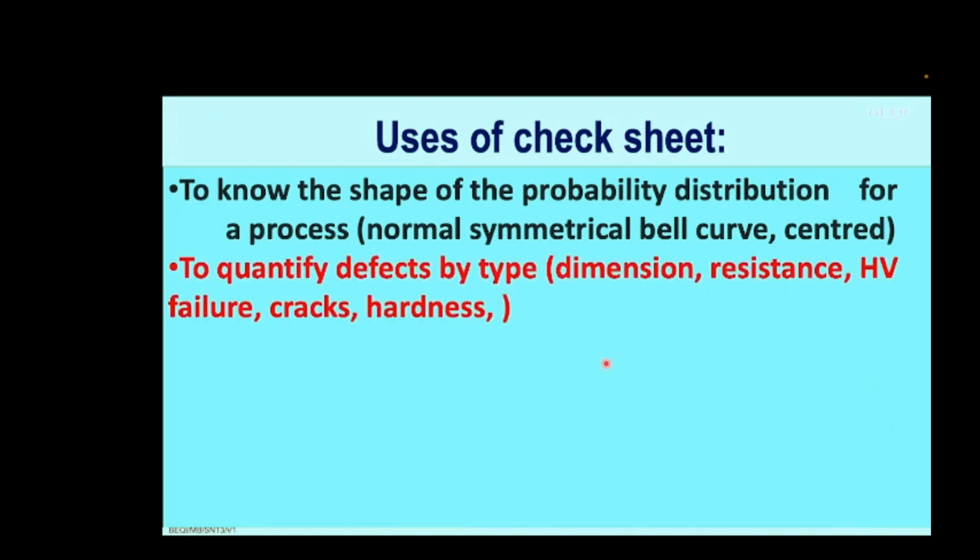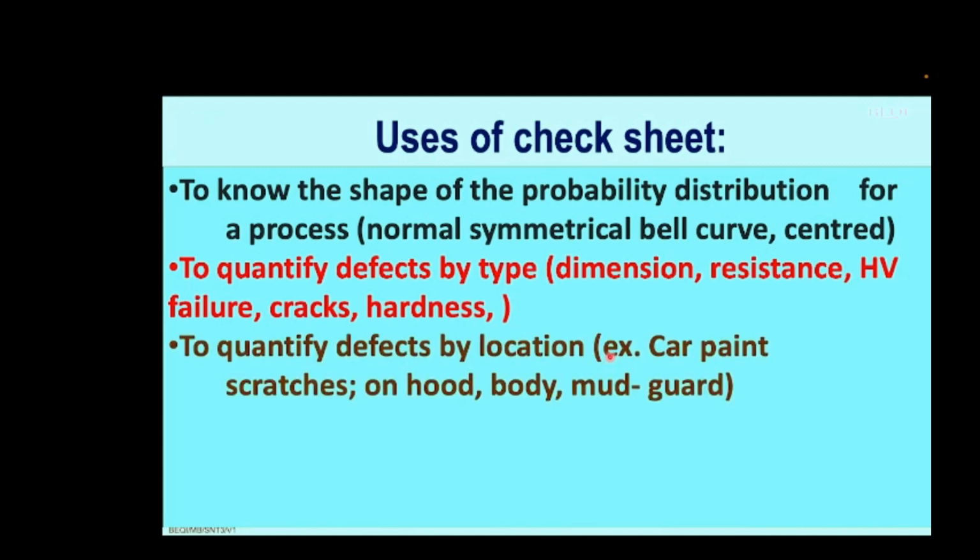So this is understood. The second use is to quantify defects by type, whether dimension-related problems are more, resistance or electrical-related problems are more, or physical damages like cracks and hardness are more. If you know, the higher the problem, the higher the priority to solve it, so that you get maximum benefit by utilizing your scarce resources to solve the quality problems or business problems permanently, because every defect costs a lot of money.